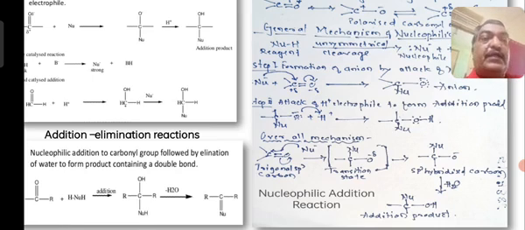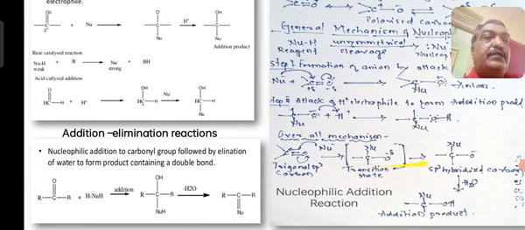Okay, now already I have given that this reaction may take place either acid catalyzed or base catalyzed. I will discuss that later. Now, another type of reaction that you may expect is when an aldehyde or ketone is treated with HNu, that is a nucleophilic reagent. Then addition of HNu takes place to form Nu attached to the carbon with R and OH, R dash.